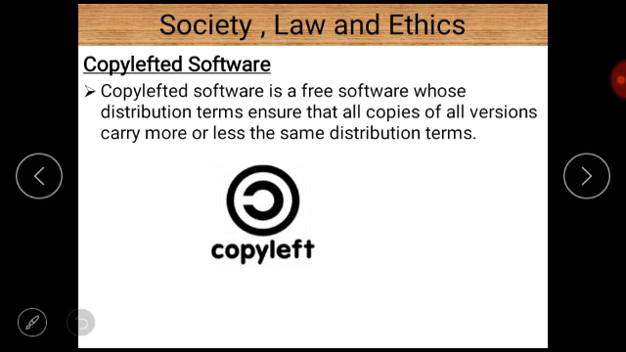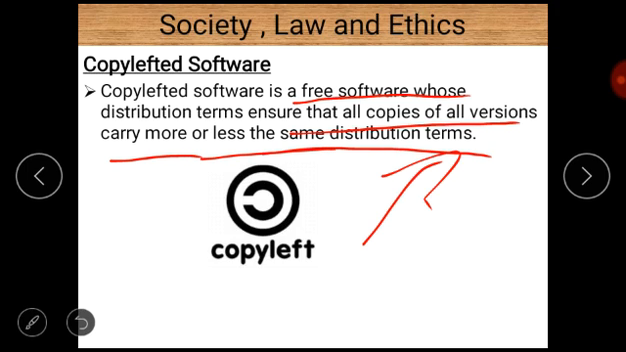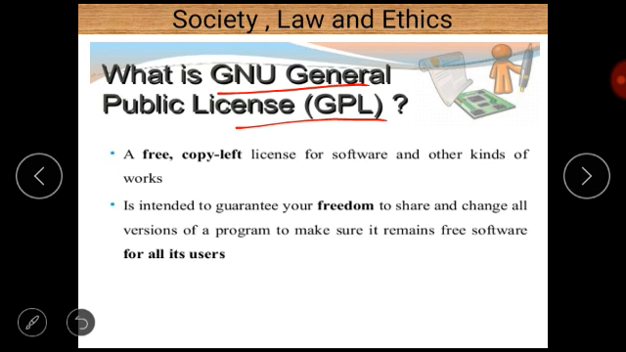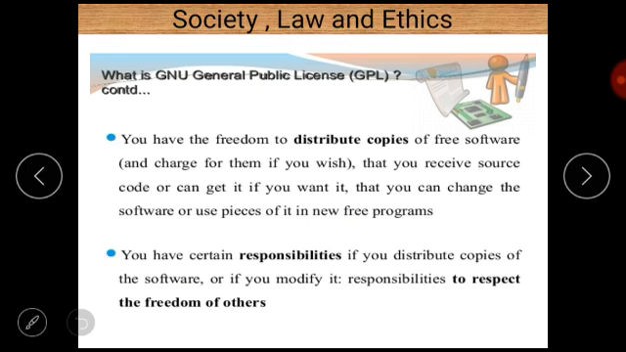Copylefted software is free software which ensures that all copies of all versions carry more or less the same distribution terms. Here the focus is on the same distribution terms. Next is GNU GPL, General Public License. It is a type of license. Basically, it is a free and copyleft license, and it guarantees your freedom to share and change all versions of a program to make sure it remains free software for all its users.